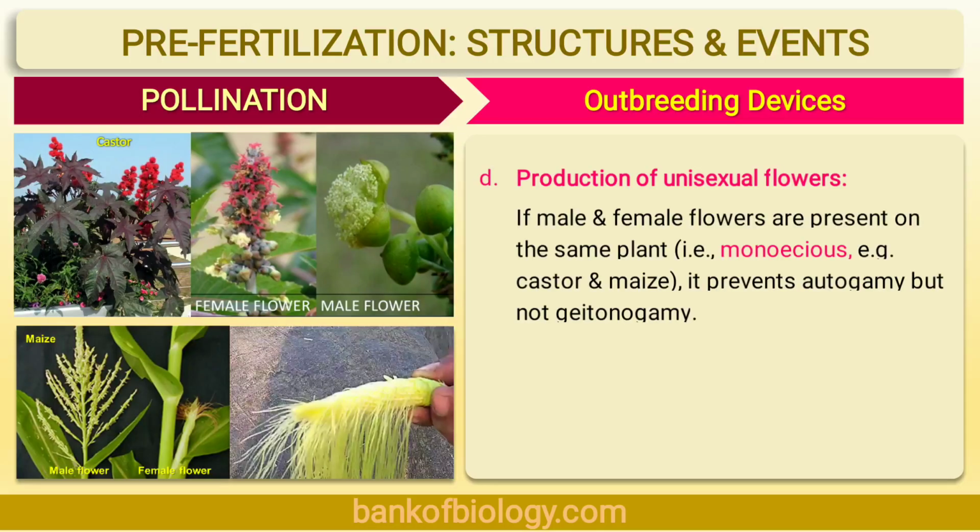Now, one of the devices which is not shown in this PPT is hercogamy. It is a mechanical device to prevent self-pollination in a bisexual flower. In plants, a natural physical barrier is present between the two sex organs and avoids the contact of pollen grain with the stigma of the same flower. Example is Calotropis.